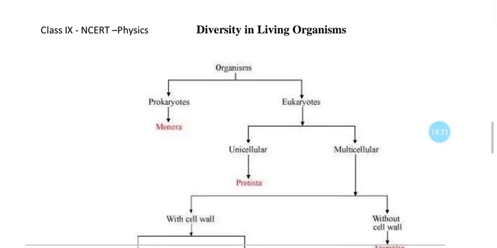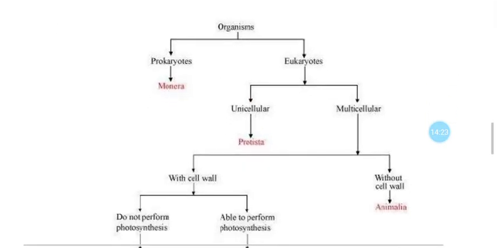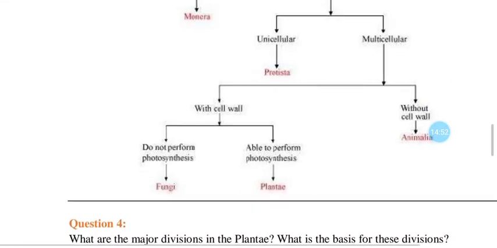In this classification system, all the organisms are divided into prokaryotes and eukaryotes. Prokaryotes Whittaker kept in Monera. Eukaryotes are divided on the basis of unicellularity or multicellularity. Unicellular eukaryotes are kept in kingdom Protista. Multicellular eukaryotes are further divided on the basis of presence or absence of cell wall. Organisms without cell wall are kept in kingdom Animalia.